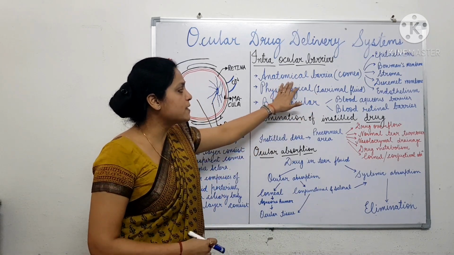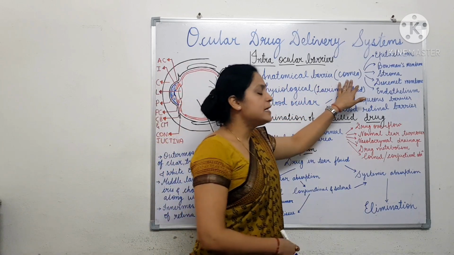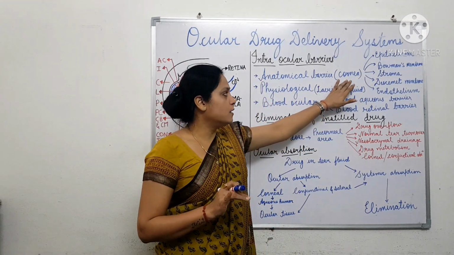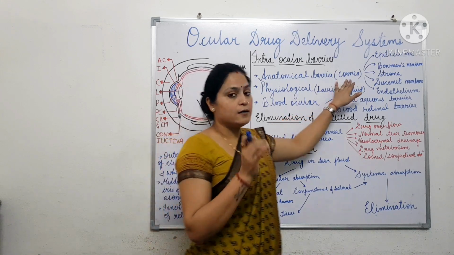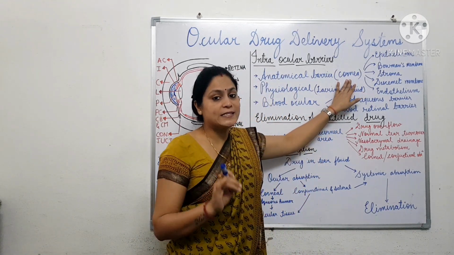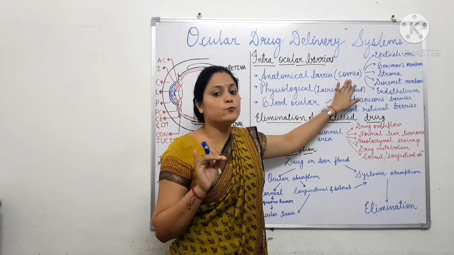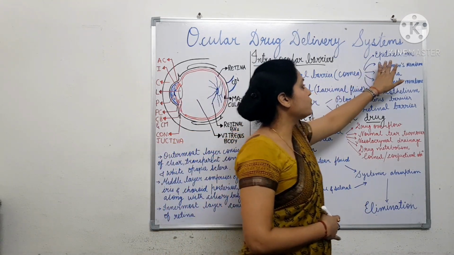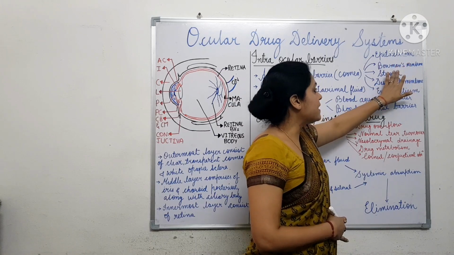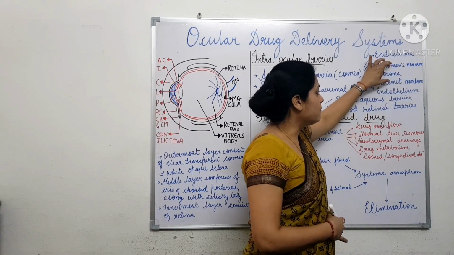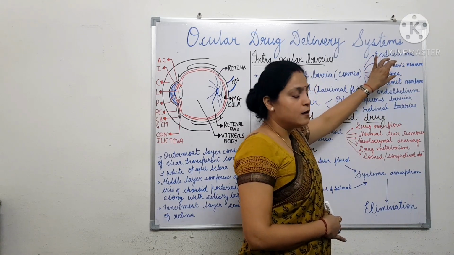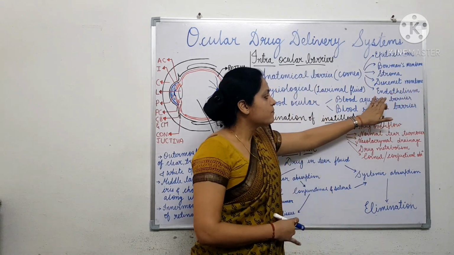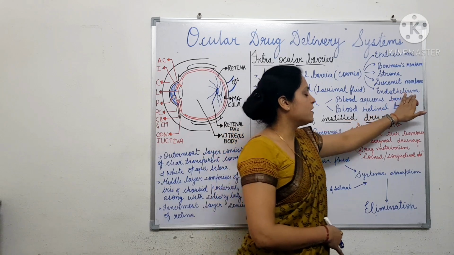The main anatomical barrier, the cornea, is composed of five layers. The thickness of the cornea is about 0.5 to 0.7 millimeter. The cornea is composed of the outermost epithelium layer, then Bowman's membrane, then a multi-layered stroma, then Descemet's membrane, and the innermost layer is the endothelium.